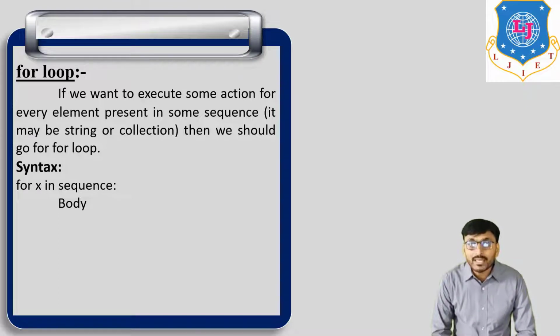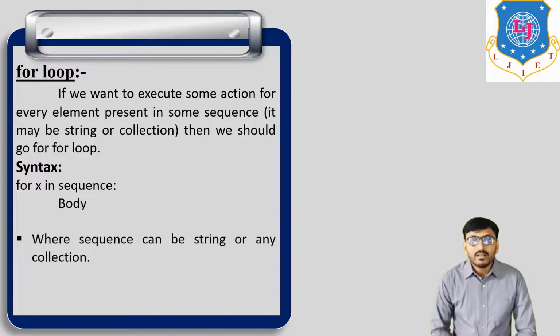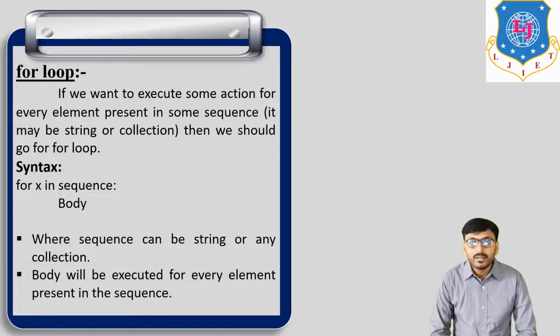This particular action is executed for every element of the sequence. The body will be executed for every element present in the sequence. So this is about for loop, and now we discuss examples of for loop.